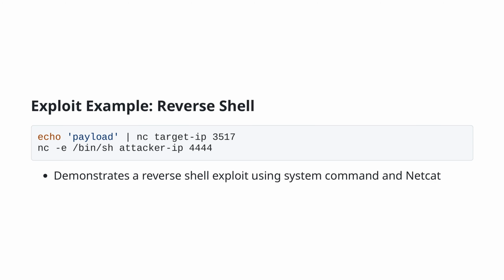In this slide, we're focusing on an exploit example that leverages a reverse shell. This particular exploit utilizes system commands and netcat, NC, an essential tool for network communication. The example command provided demonstrates how you can initiate a reverse shell. By echoing the payload to a target IP on a specified port, and simultaneously using NC to execute a shell command on the attacker IP, an attacker successfully gains remote access to the system. This technique showcases the potential manipulation of a target system to gain unauthorized control, highlighting the importance of understanding such exploits for defensive security measures.